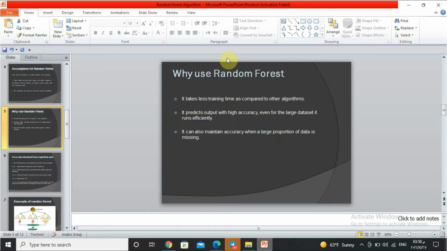Why use random forest? There are some points that explain why we should use the random forest algorithm. The first point, it takes less training time as compared to other algorithms. The second point, it predicts output with high accuracy. The third one, it can also maintain accuracy when a large proportion of data is missing.